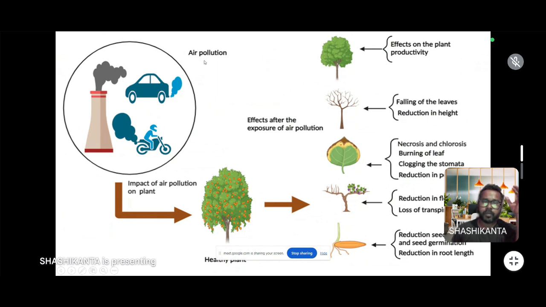Here it shows what happens after a plant is exposed to air pollution. It affects productivity. It causes falling of leaves, reduction of height, necrosis, and burning of leaves. It also affects the reduction of petal length, reduction of flower yield, loss of transpiration, reduction of seedling growth, seed germination, and reduction of root length.